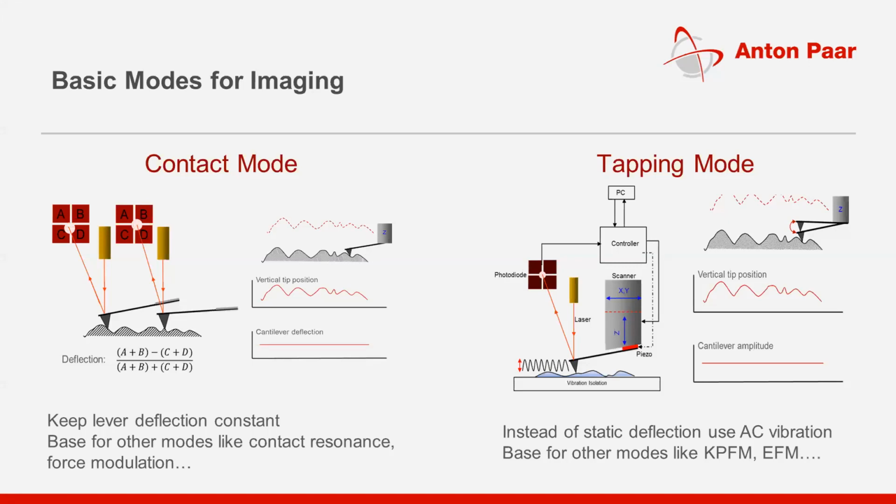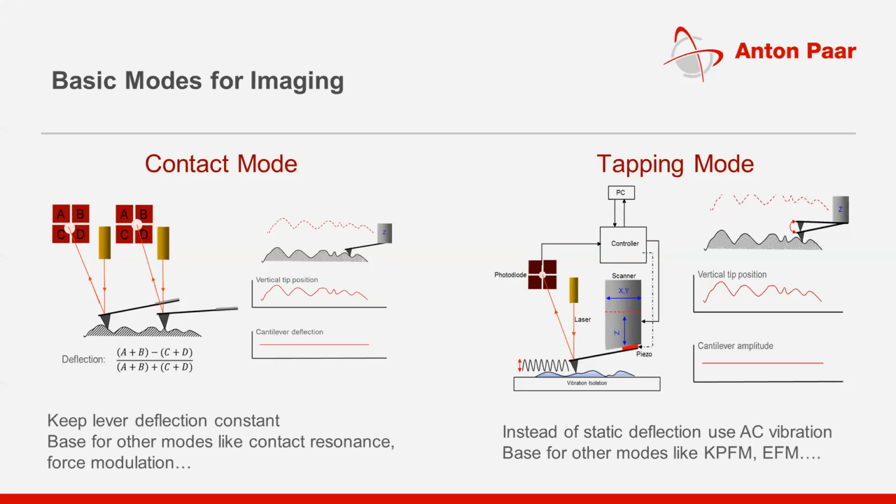Because of this wear, the tip will get blunt and your tip radius will change. Initially your tip radius is around 4 nanometer, but over a period of time, once you use contact mode for a longer period, the 4 nanometer becomes 10 nanometer.